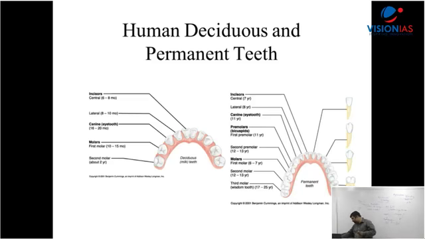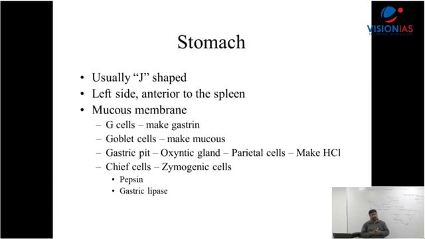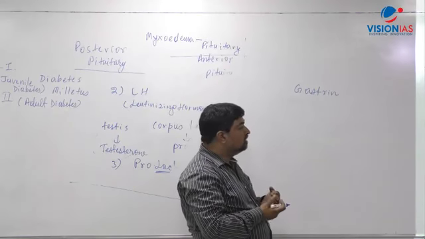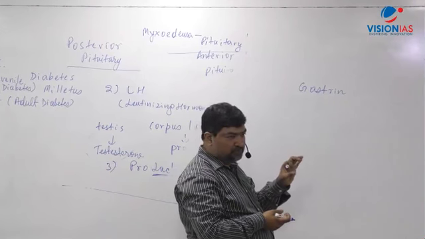Now further, stomach. What is the shape of the stomach? J, shaped like J, right? And then what comes there? Left side, right? Left side of this part of the stomach, anterior to the spleen, liver and spleen, I told you outward. There comes there. Now there is a mucous membrane. What do you know? Stomach is lined by a mucous membrane, right? And there is something called G cell, gastrin. This stands for gastrin. G cell is there, which makes gastrin, a digestive juice, digestive enzyme. Then goblet cells, very important one, which makes mucus, goblet cells.